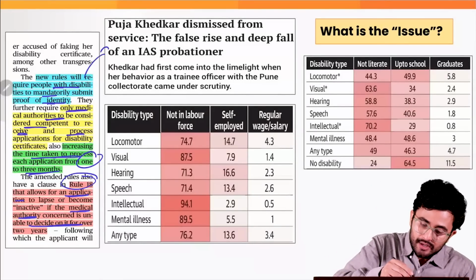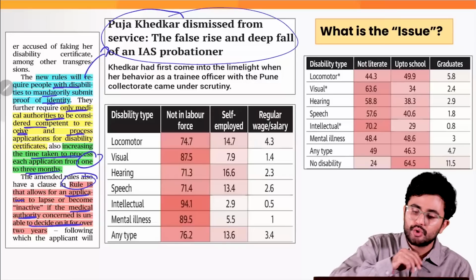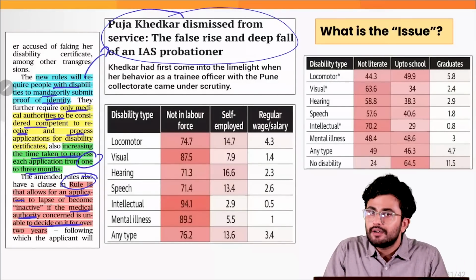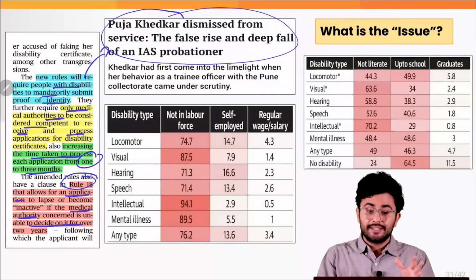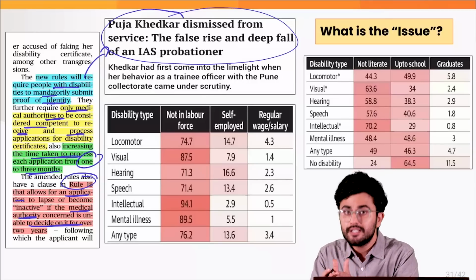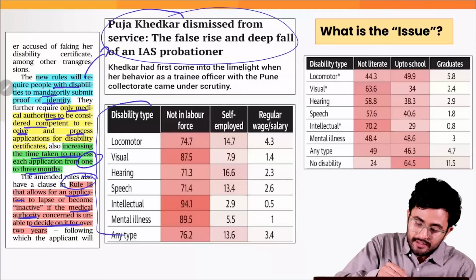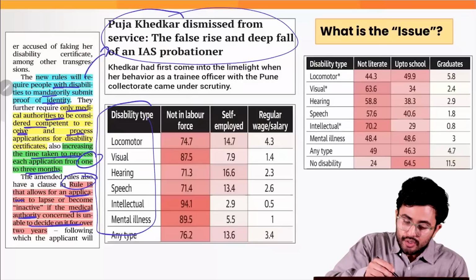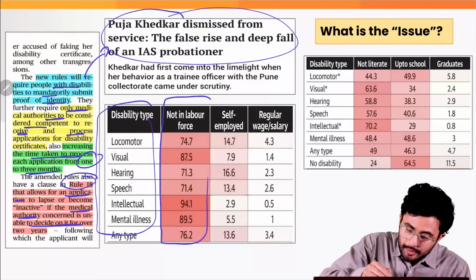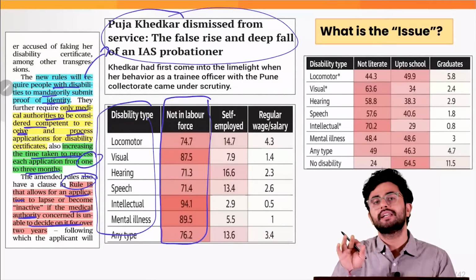All this has come from the particular issue which was taking place. But what is the body saying? The body is saying that this can lead to exclusionary issues. If we look at the various kinds of disabilities which exist, just look at the number of people who are excluded from the labor force.